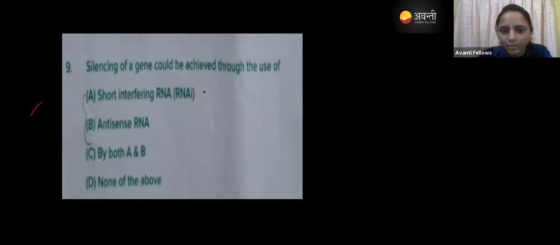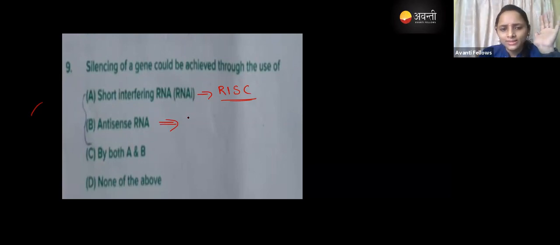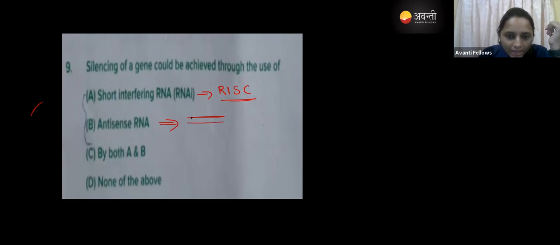Here, we use the RISC complex. By using that, it inhibits the translation, or silences that mRNA. When it comes to antisense, wherever you see the sense mRNA, the antisense mRNA is going to base pair with this mRNA and inhibit the translation.